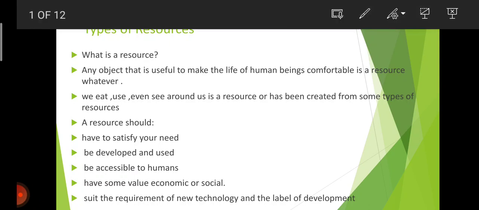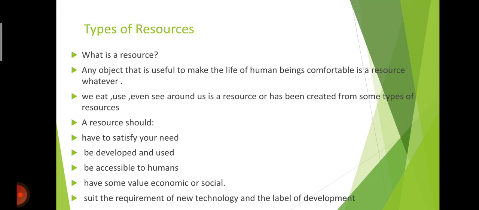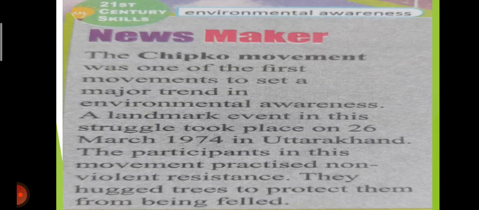To be a resource, it should satisfy our needs, be developed and used, be accessible to human beings, have some value, economic or social, and suit the requirement of new technology and the level of development.